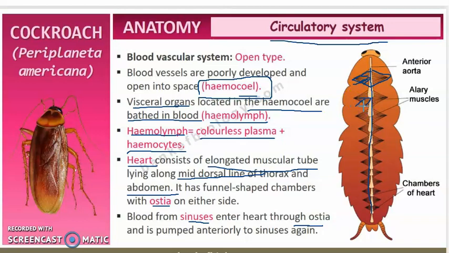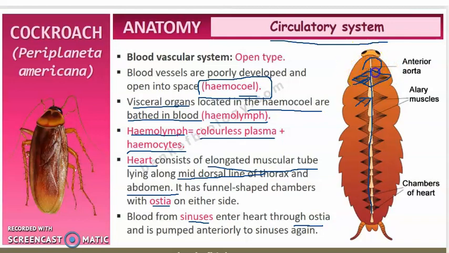And it is pumped anteriorly to sinuses again, right? So the blood which is entering into the heart will again move on to the anterior portion of the sinuses. That is, in the anterior portion we are able to find the blood being pumped again.